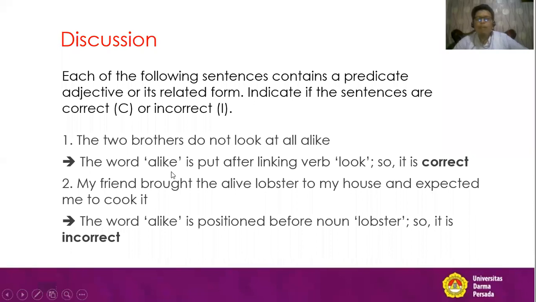We can make the conclusion that the word alive is positioned before the noun lobster, so it is incorrect. I repeat again, the word alive is put before the noun lobster, so it is incorrect. Why? Because it is a descriptive adjective. A descriptive adjective is put only after a linking verb. I hope you understand that.